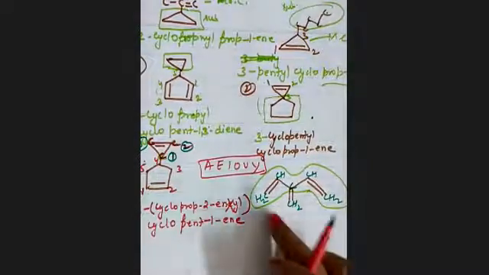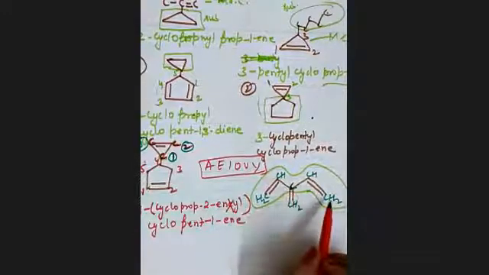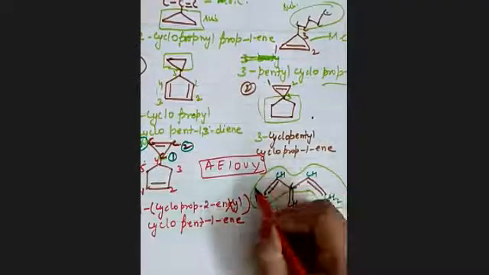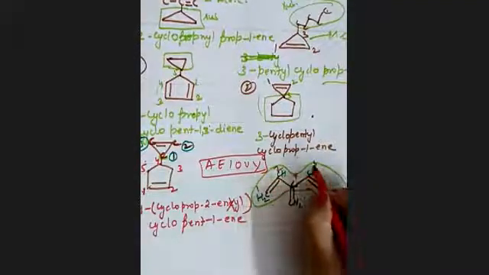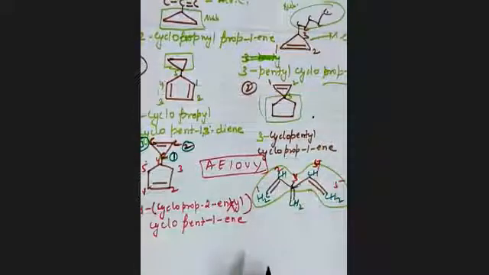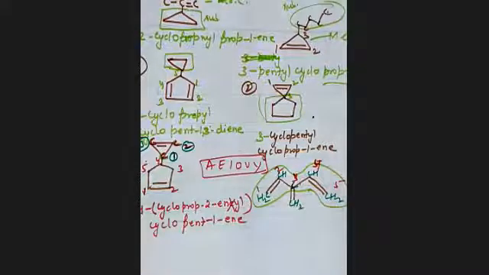If we start numbering from this carbon, 1, 2, on the third we have a substituent. If we start from this one, 1, 2, 3, we have a substituent on the third. So it will be the same. Either you start from this side or that side, 1, 2, 3, 4, and 5. Clear? And this is what? CH2.